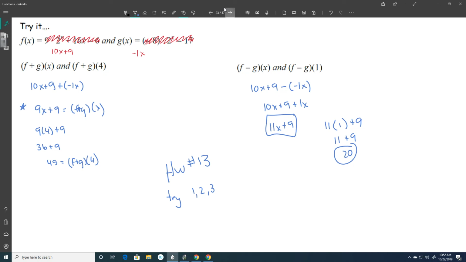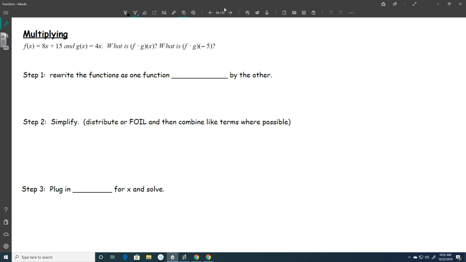All right, now that we added and subtracted, we are going to move on to multiplying functions. I don't think we're going to get into dividing functions today. We're just going to focus on these 3 operations at the moment, and we might get into dividing later. So we've got f of x equals 8x plus 15, and g of x equals 4x. And it wants to know what is f times g of x. And once I get that, what is f times g of negative 5?